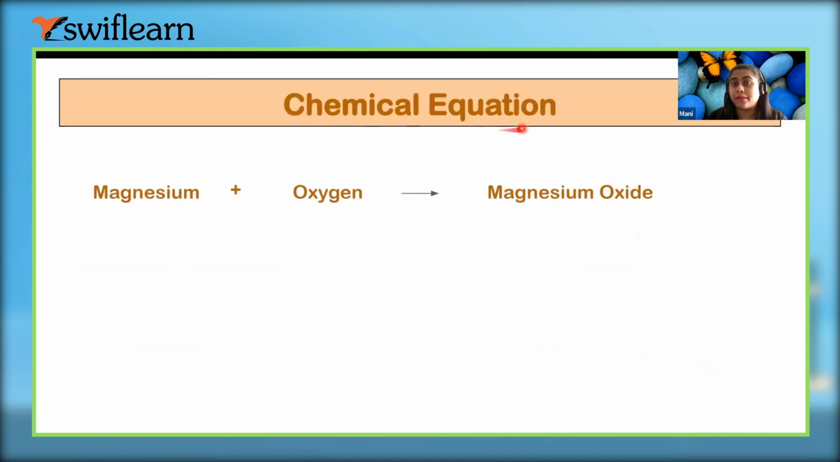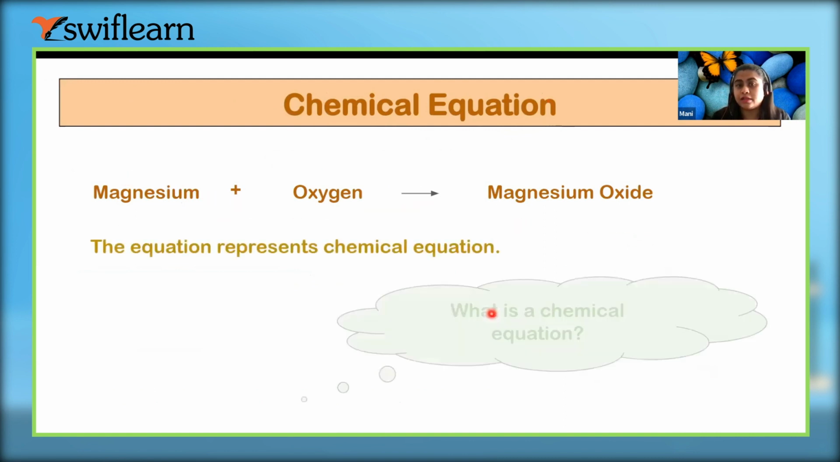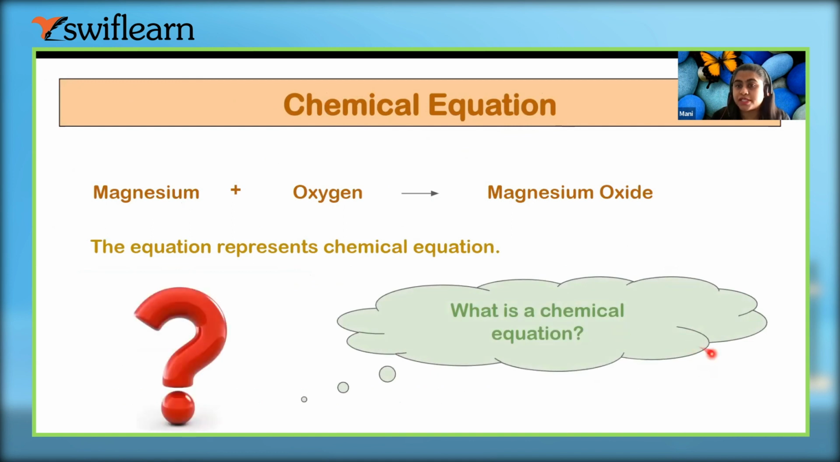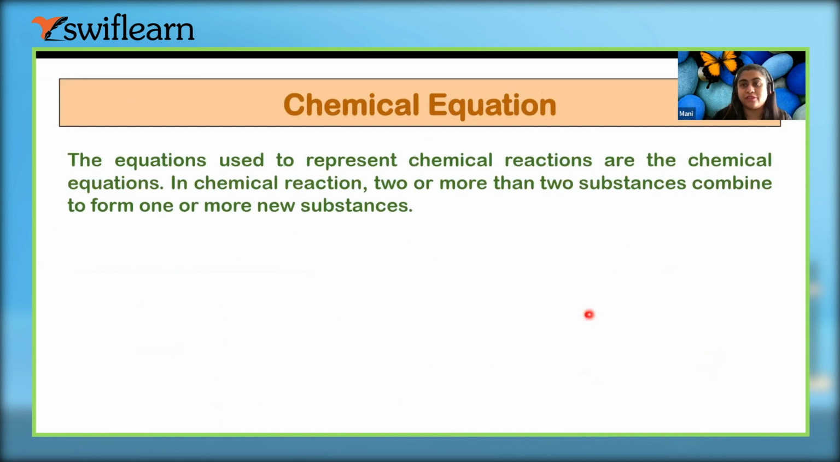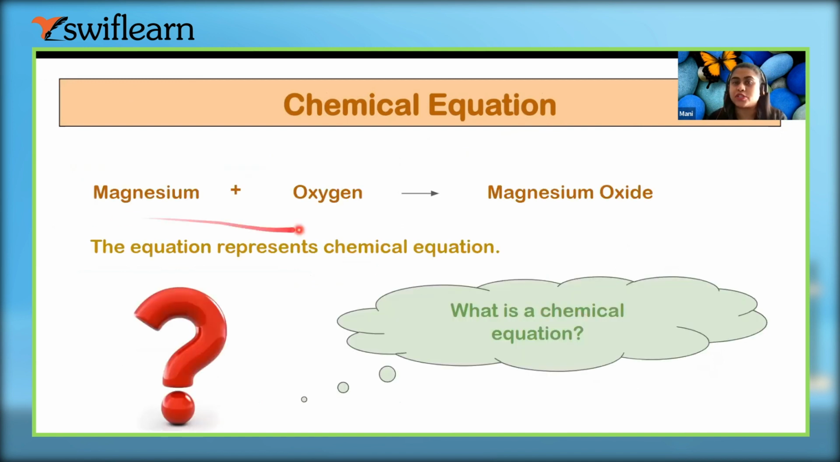So this is called a chemical equation, right? The way we are presenting it, and the chemical representation of any equation is different. So this is a chemical equation. Why is this a chemical equation? Because two things are reacting together. They are evolving gas. They are making a new substance.